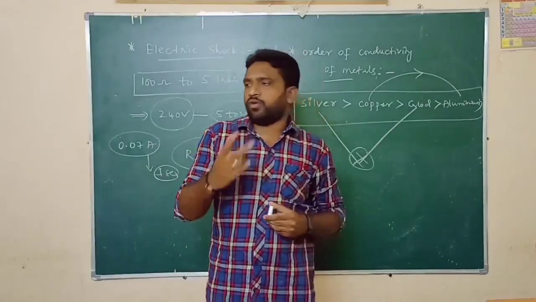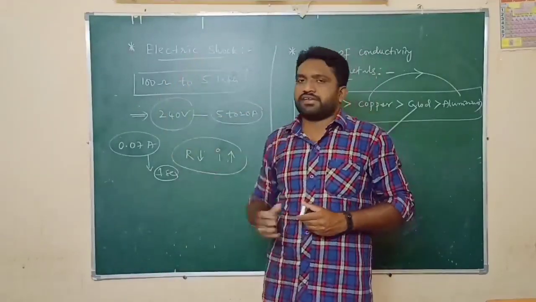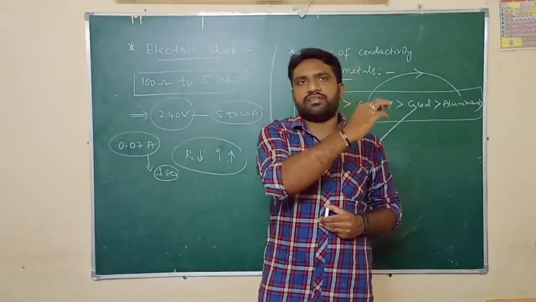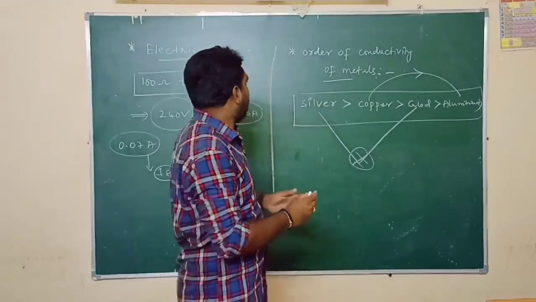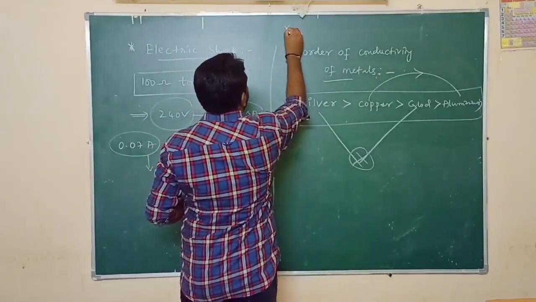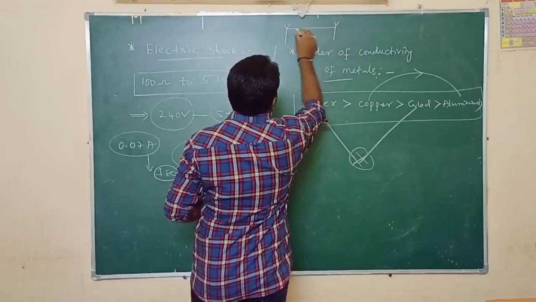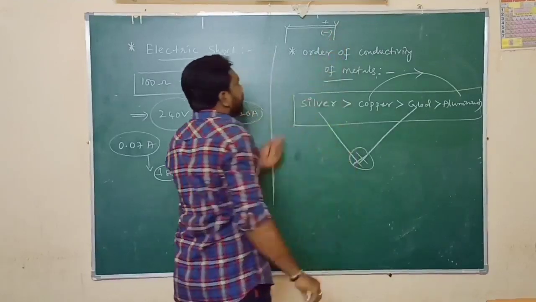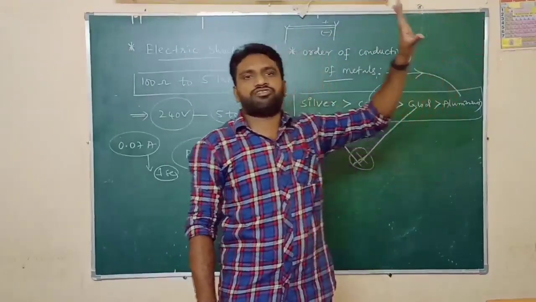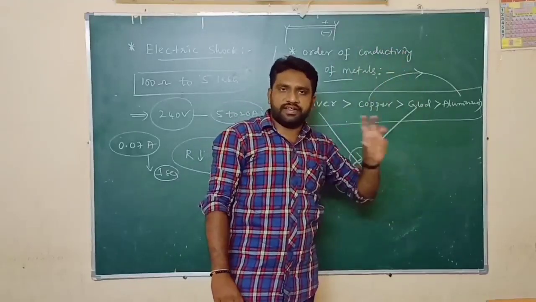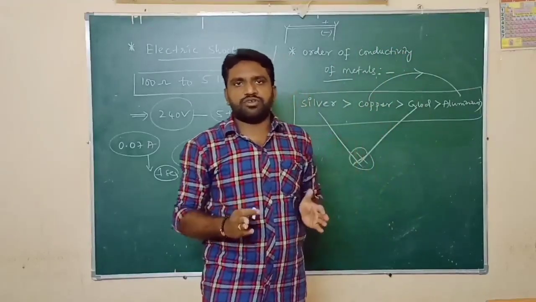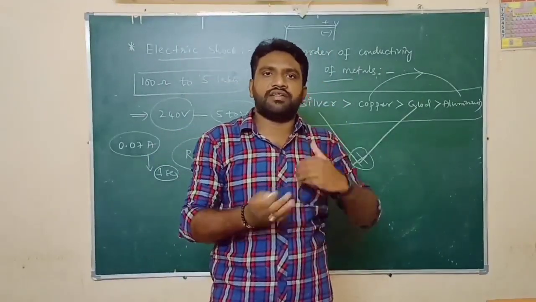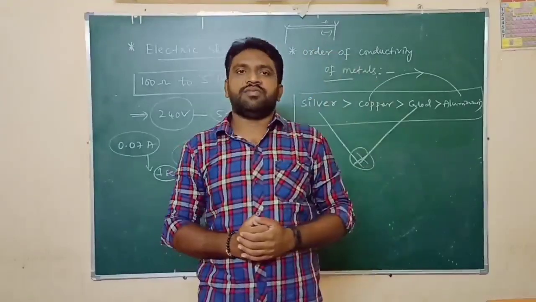And you are going to get one important question regarding electric shock. The question is like this. We observe so many birds standing in a line on the cords. We have two parallel lines here, like the poles in the streets. Two wires are there: one is the live wire, the positive wire, and one is the neutral wire. So many birds stand on the wires. Why do they not get an electric shock? That is the question. We observe the birds standing on the live wire, but why are they not getting an electric shock, why are they not dying?